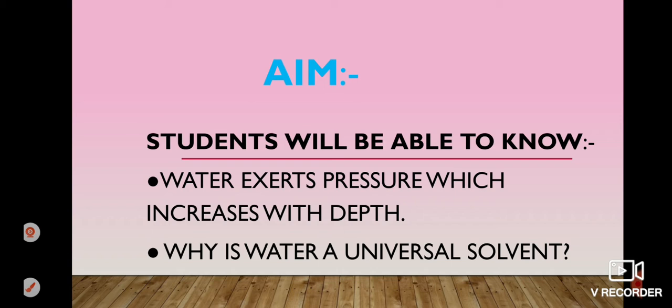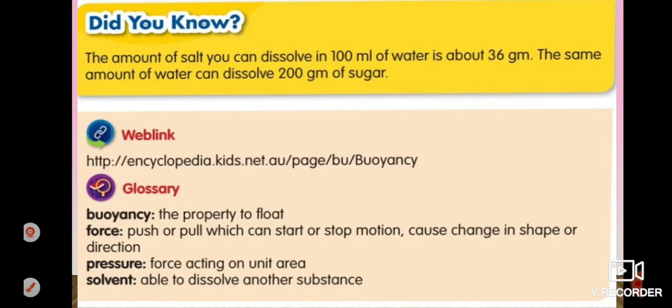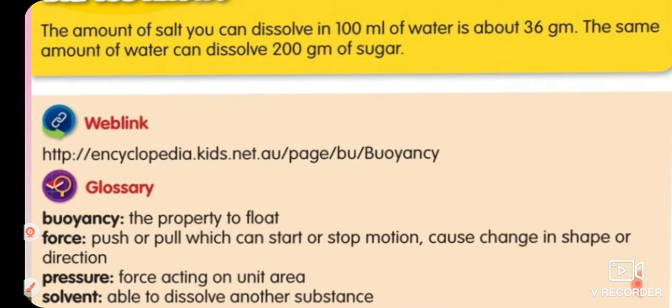Also we have discussed water exerting buoyant force. So what is buoyant force? Buoyancy is a tendency of water by which it can float any object on it. Okay, so children, buoyancy is the property to float.